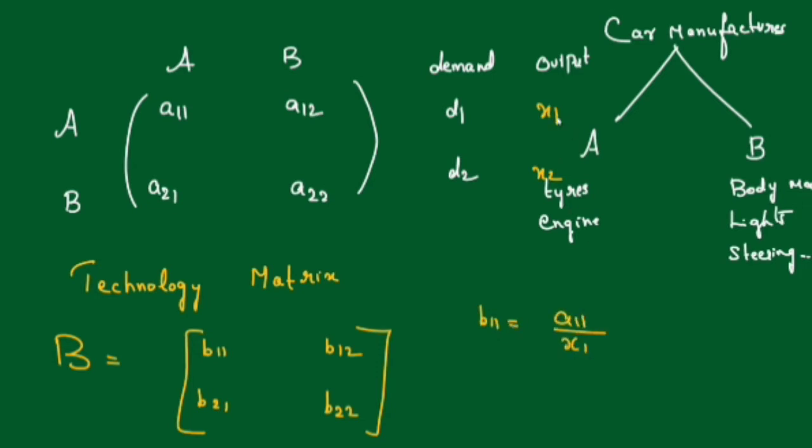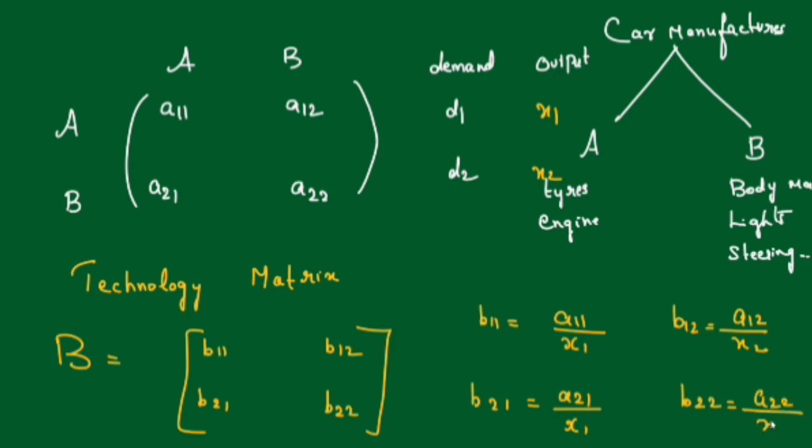X1 is the output. This will be given. B12 will be A12 by X2. See, the last number will come down: 1 here also 1, A12, 2 and 2 here. What will be B21? A21 by X1. What will be B22? A22 by X2. You have to use your calculator to find the B matrix.